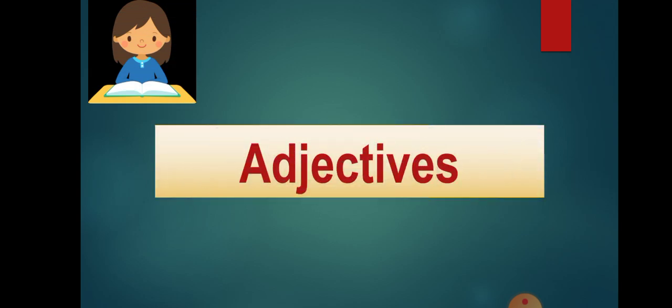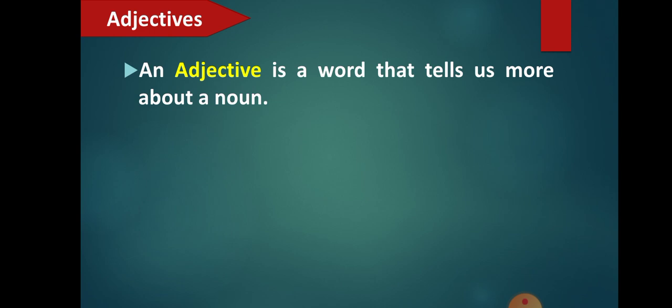So, today in grammar, we are going to learn about adjectives. Let's see what adjectives are, and how we can identify an adjective in a given sentence. Now, what is an adjective? An adjective is a word that tells us more about a noun. Now, you know what a noun is. That is the name of a person, place, thing, animal, and so on. So, an adjective is a word which will tell something more about a noun.